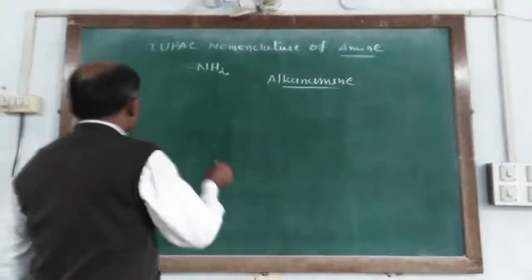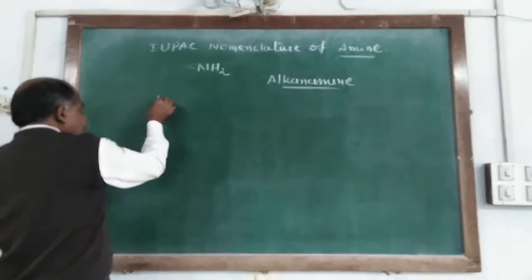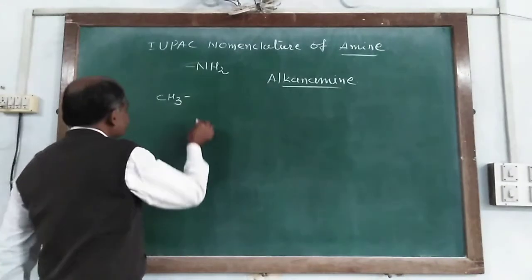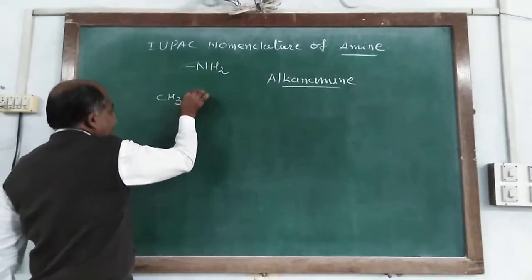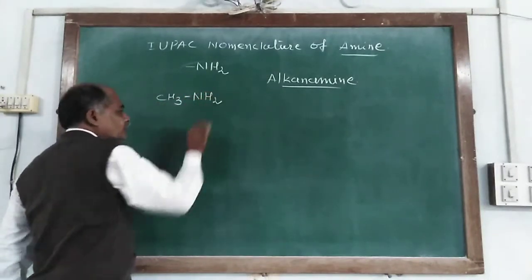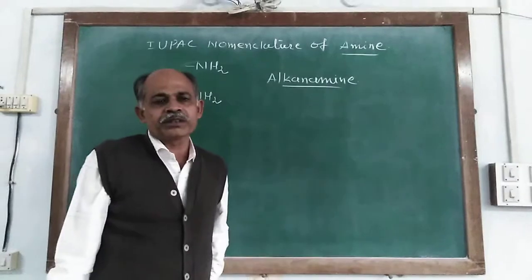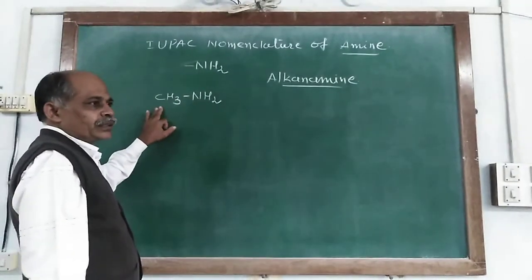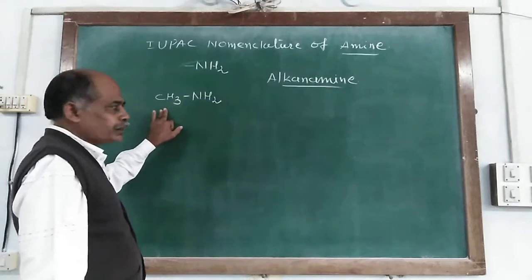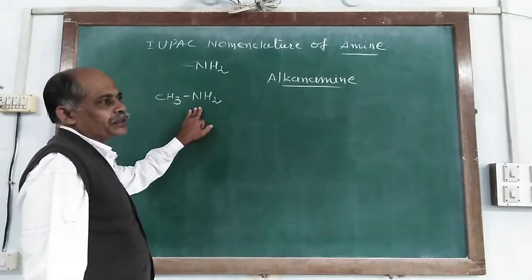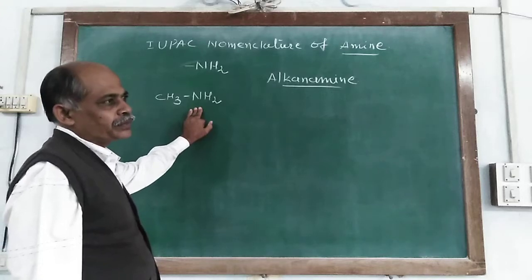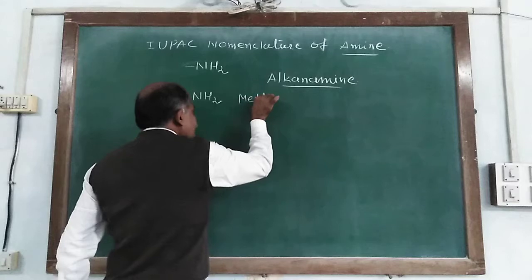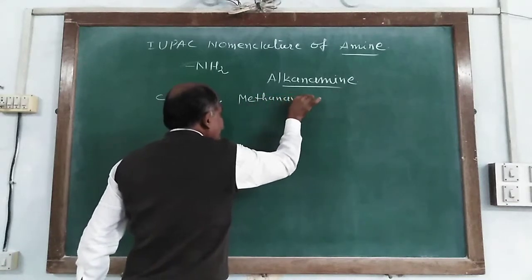So when the NH2 group is linking with CH3, CH3NH2, according to IUPAC nomenclature the compound consists of one carbon atom, so it is methane, and it is linking with the functional group NH2, so it is named as methanamine.